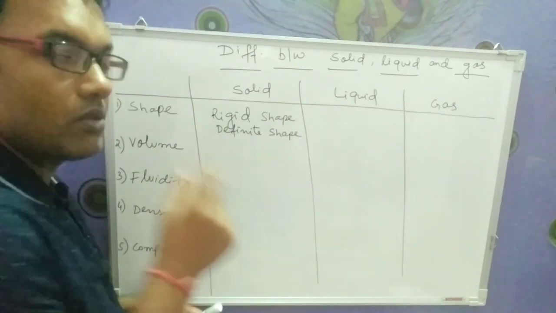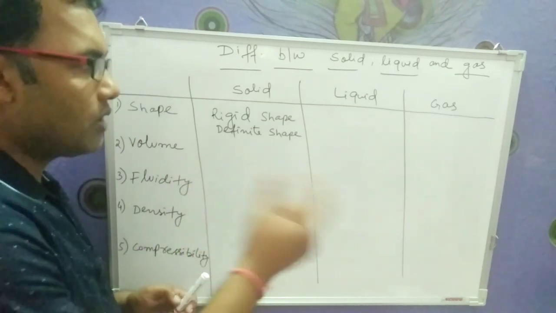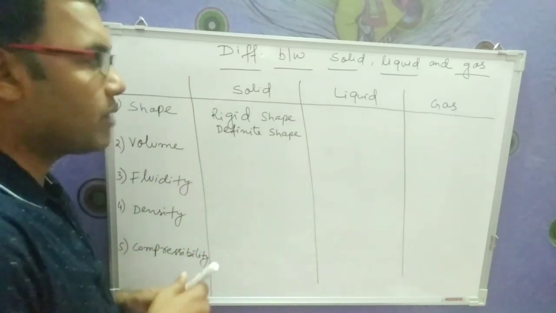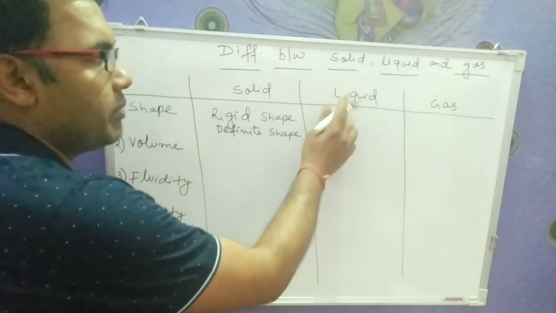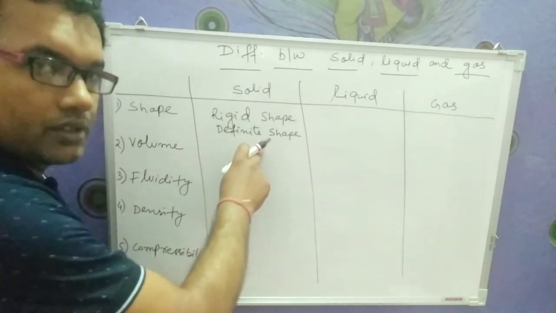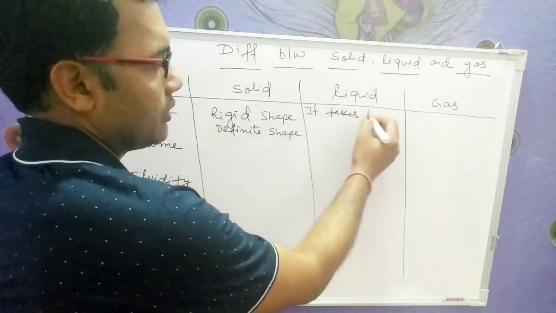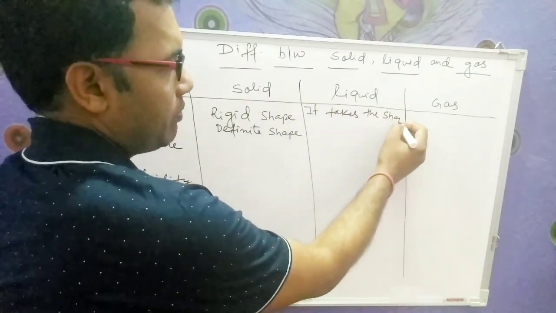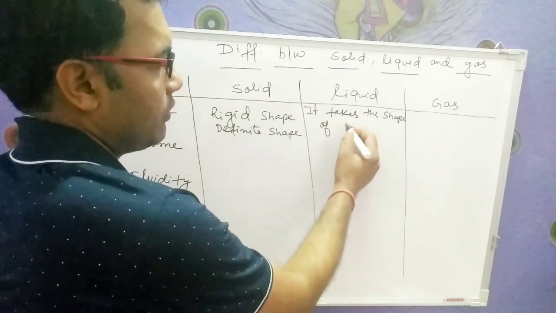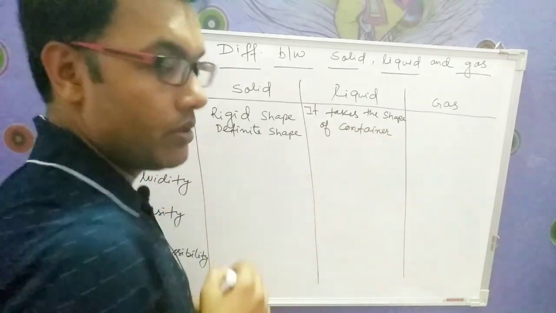Now coming to liquid. In liquid what happens, the molecules are a little apart from each other, and when they are apart from each other the shape of liquid will be different as compared to solid. Here it takes the shape of the container. Okay, so do remember this.